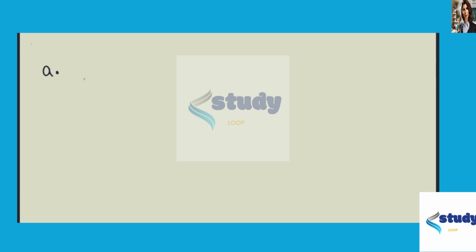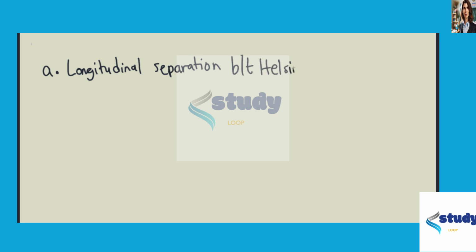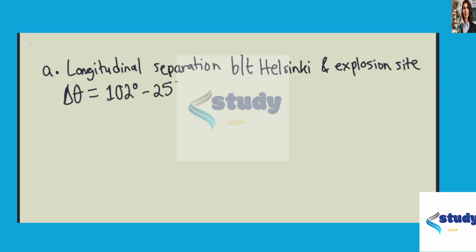So for part A, we want to find the longitudinal separation between Helsinki and explosion site. We know this to be delta theta, and this would be equal to 102 degrees minus 25 degrees. This is equaling 77 degrees.